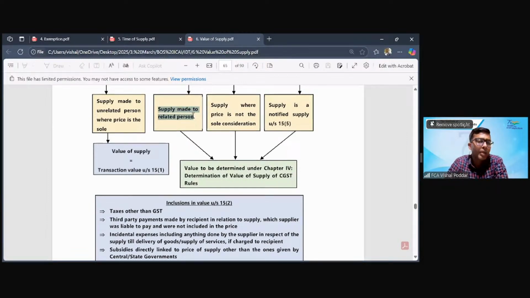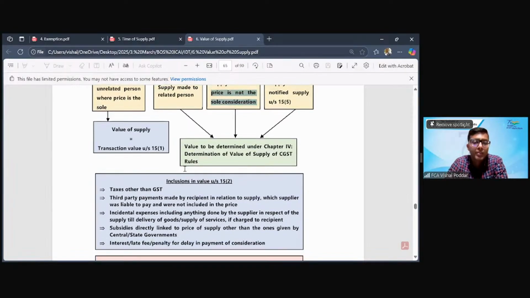Either you are making supply to a related person, or the supply is such that there is some extra consideration not mentioned, that is something beyond the price which is mentioned, or if the supply is a free supply. In all these cases, you will forget about the transaction value, even if it is there, and you will go to the valuation rules to determine the value.